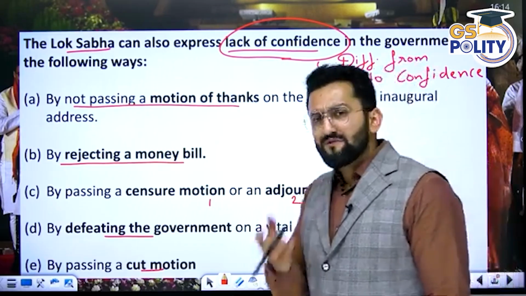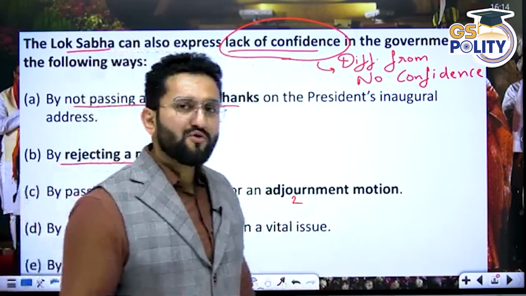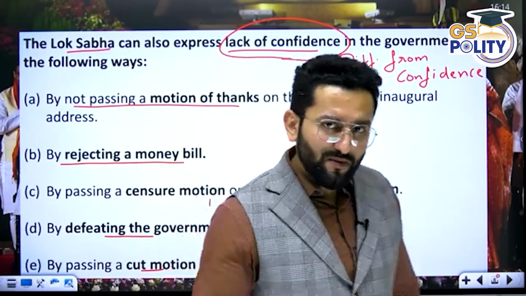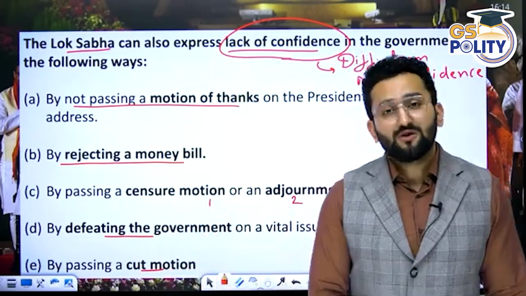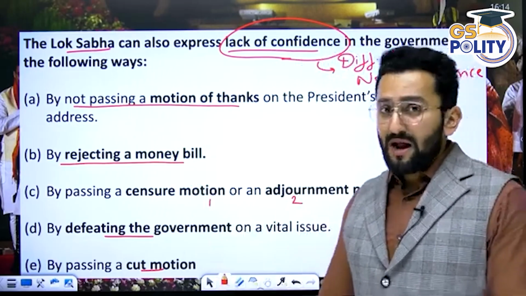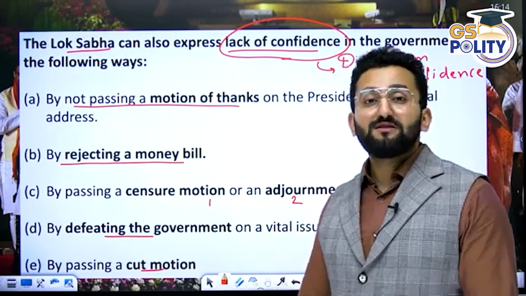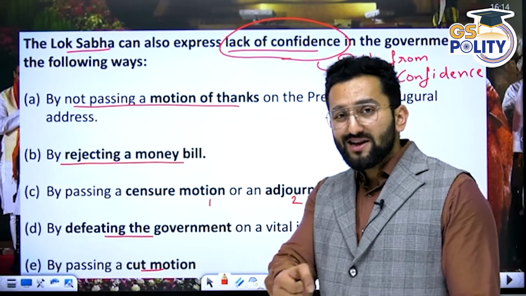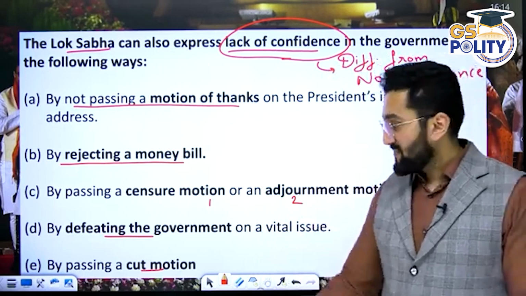Now you would be thinking, sir, if a party is having a majority in Lok Sabha and they're having the government, why would they be defeated? It's like their own people not supporting them. My friends, it happens especially in cases of coalition government. I remember clearly in the UPA 2 government, when Manmohan Singh ji was Prime Minister, there was an instance when his government was facing huge criticism and regional parties were snatching away their support. So in these cases, this may happen.